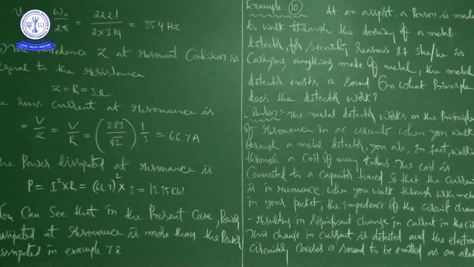The metal detector works on the principle of resonance in AC circuits.